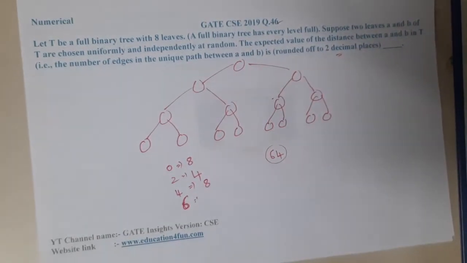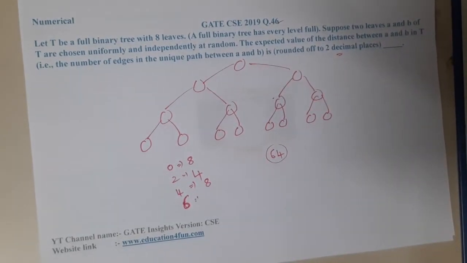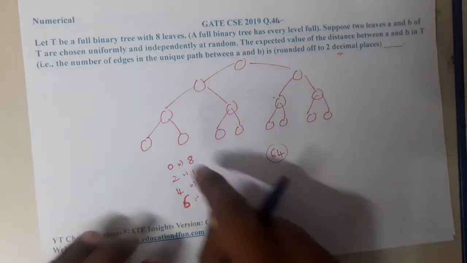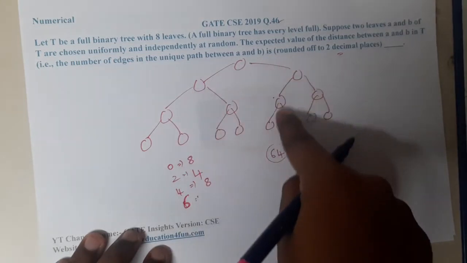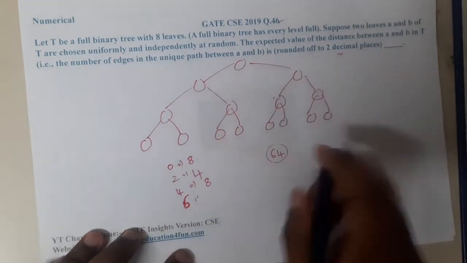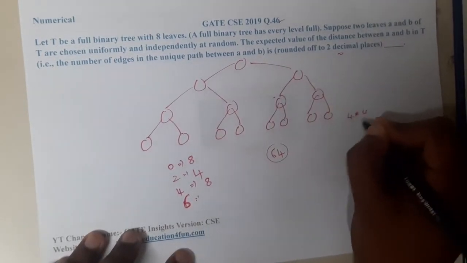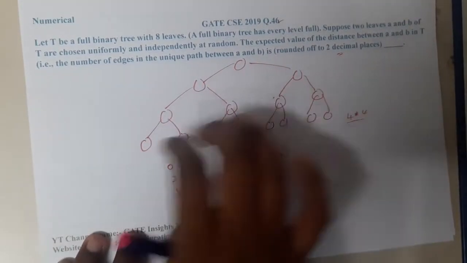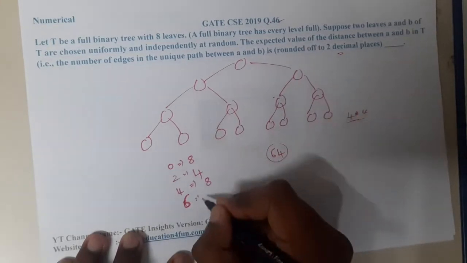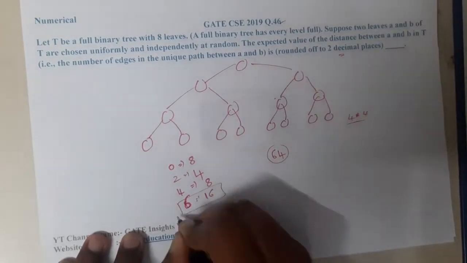Anyway, let me confirm it once again. I think there will be more options for this distance, so let me cross check. It might be in this way, 1. It might be in this way, 2. It might be in that way. So it will be 4 into 4. It is not 4 plus 4, it is 4 into 4, because each and every item will have 4 options here. So there are 4 different paths, and 4 into 4 will be 16. A few of you might be confused with this, but let me explain.